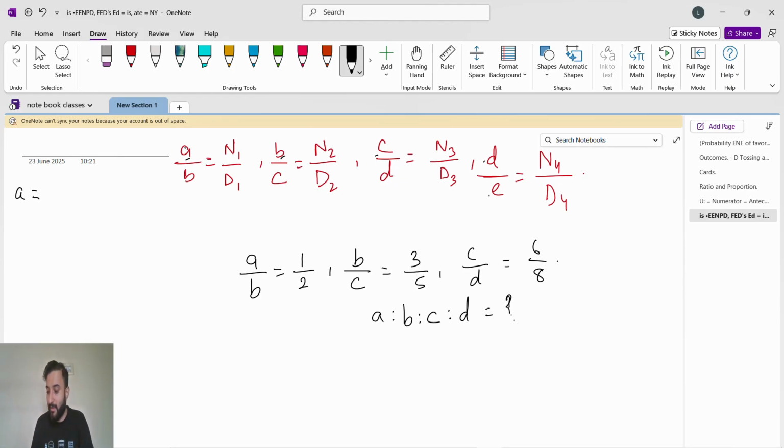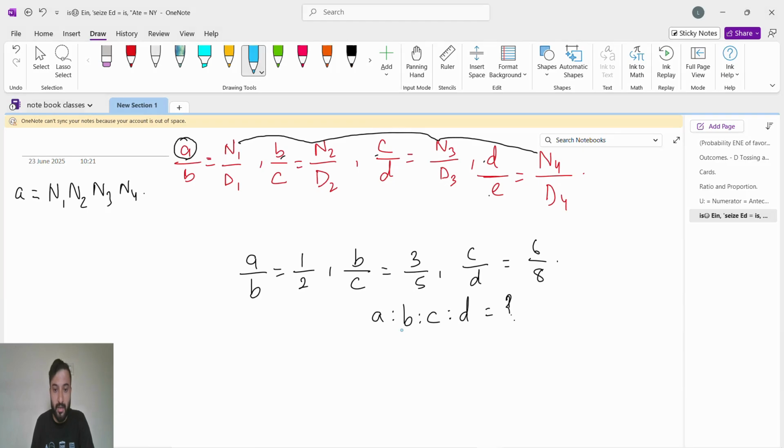So for finding a, we will multiply all the numerators, n1 into n2 into n3 into n4, because a is in the numerator. This is to find a. Let's see what is the value of a here.